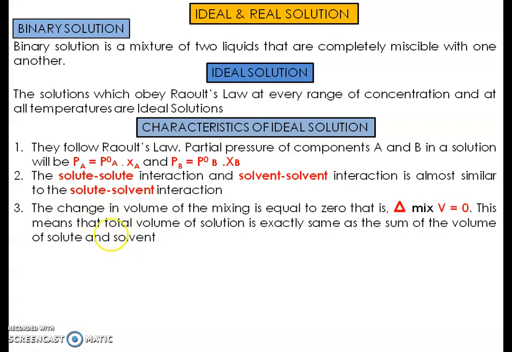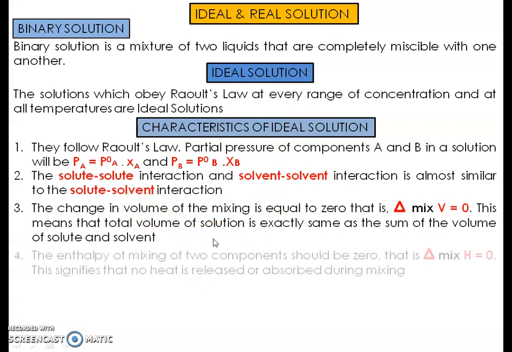So that is simple addition. If the volume is equal to the same mathematical addition, there will be no change in volume. If no change is observed, then it is an ideal solution. In some cases there will be a change in volume, and that solution will not be considered an ideal solution. So this is the third characteristic of an ideal solution.